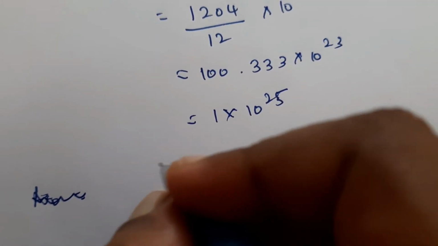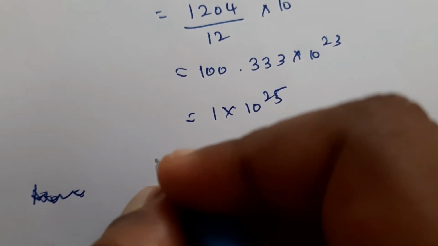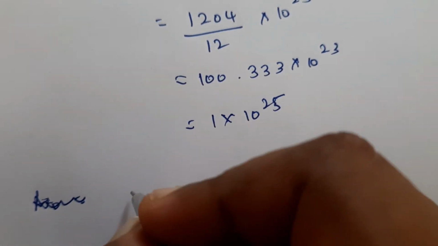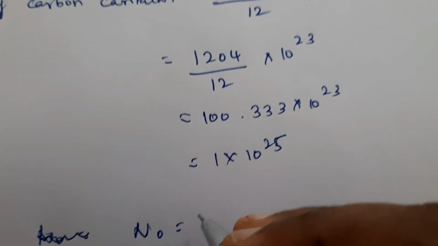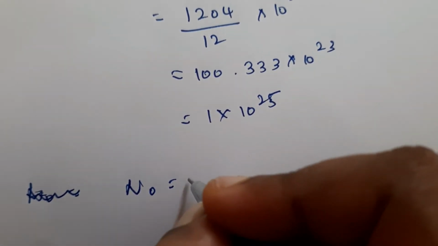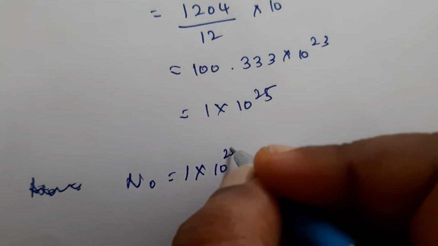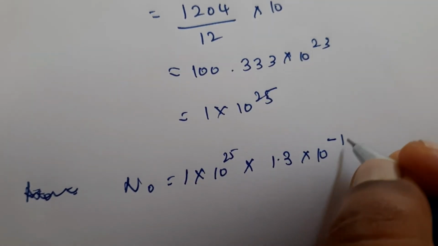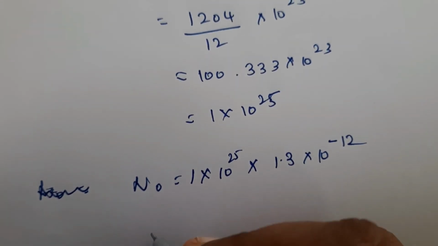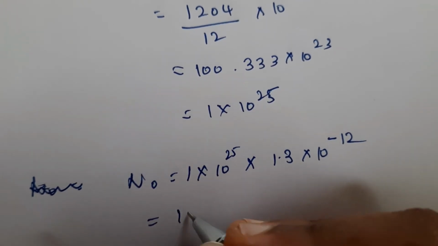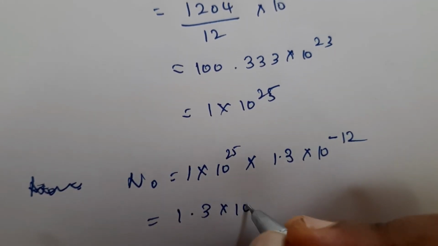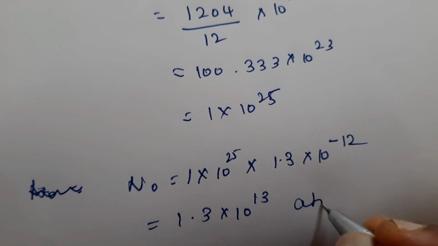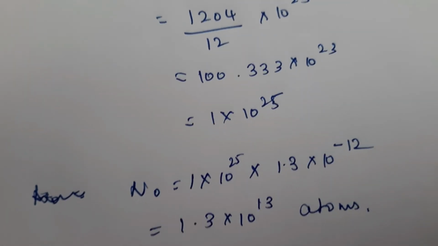That is how many carbon 14 atoms are present in the atmosphere. So N0 is equal to number of atoms, that is 1 into 10 raised to 25 into 1.3 into 10 raised to minus 12. So that is 1.3 into 10 raised to 13 atoms. This is your N0 value.